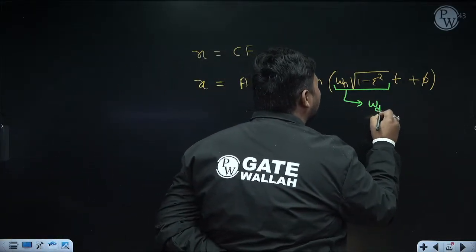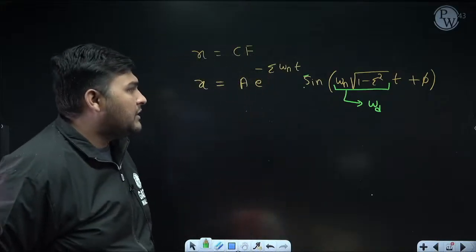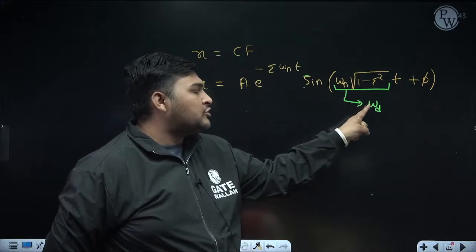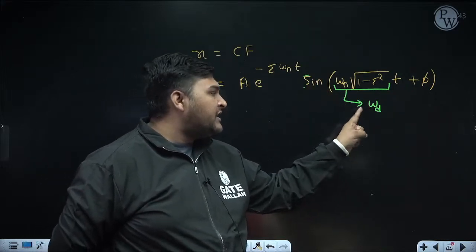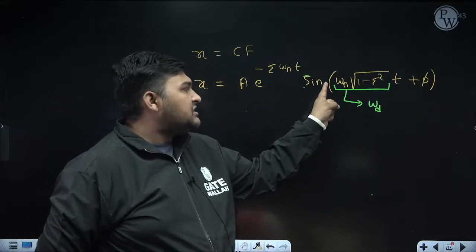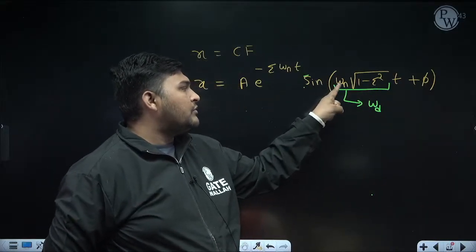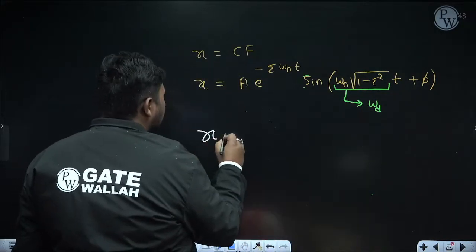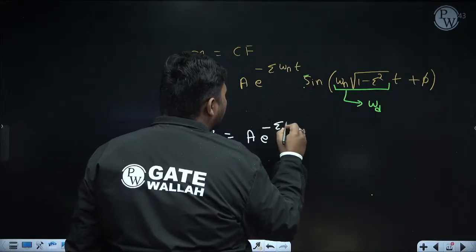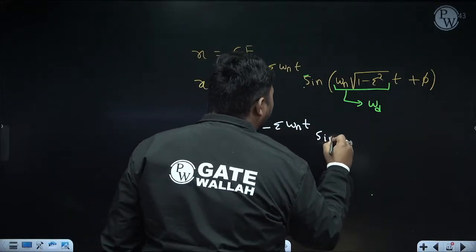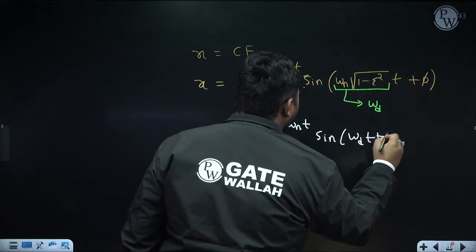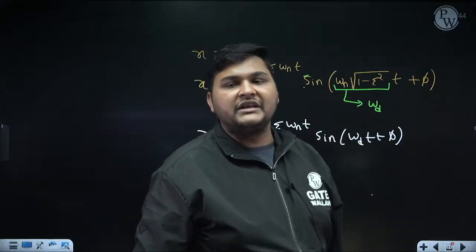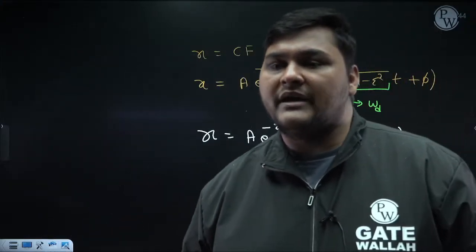I will make the summary, don't worry, but just try to understand the concept. Since it is the frequency of damped vibration, the frequency in radian per second I denote as omega, and since I am discussing free damped vibration, I am taking suffix d. So this is nothing but the frequency of damped vibration, omega d, whose equation is omega n root over 1 minus zeta square. So I am writing the equation like this: x is equal to A e to the power minus zeta omega n t sin omega d t plus phi. This equation you can remember easily, I will explain how. And we will remember separately the formula to calculate omega d, which is omega n root over 1 minus zeta square.